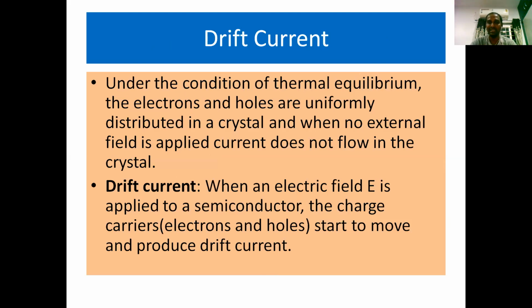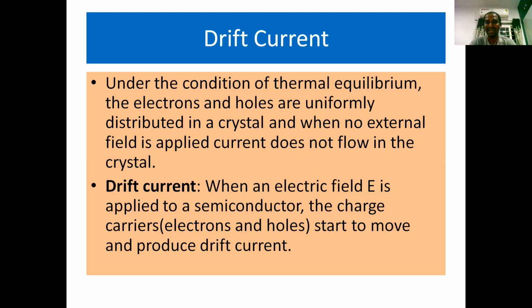And if you consider the two components, drift and diffusion: when an electric field E is applied to a semiconductor, the two types of charge carriers, electrons and holes, start to move in opposite directions and produce a current, and this current is called a drift current. Because here we are applying the electric field, the charge carriers drift towards a specific direction, moving opposite to each other. As a result, they produce current. That current is known as drift current.